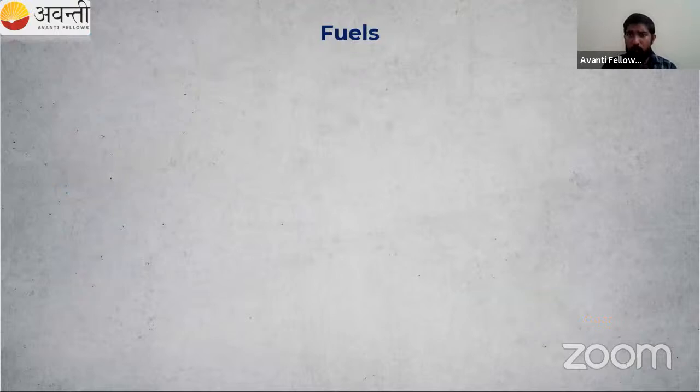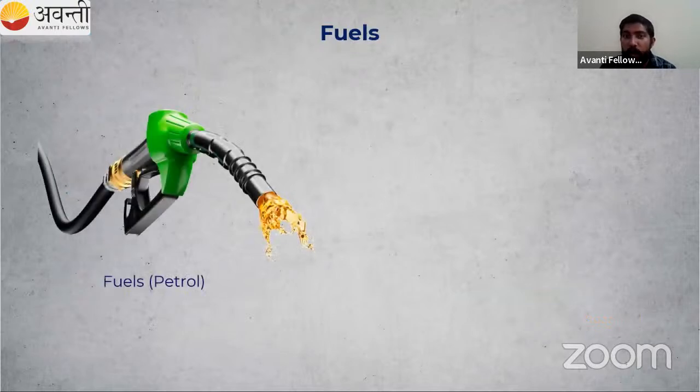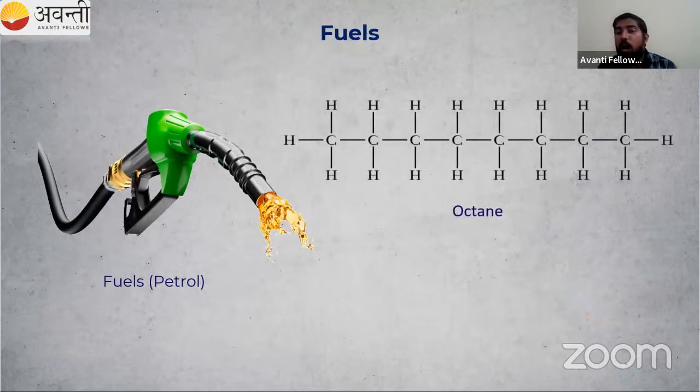Then some more: fuels, petrol, diesel, they are all hydrocarbons. Here we have octane, and we will study about the octane number. Fuels are mainly hydrocarbons, that is, carbon and hydrogen are present. It is also an organic compound. Without fuels, we can't do anything, right? In daily life, like the morning bus journey or car journey, etc.